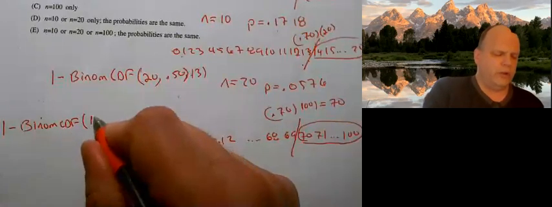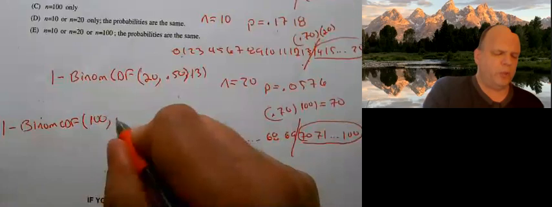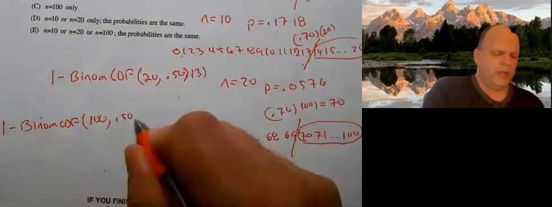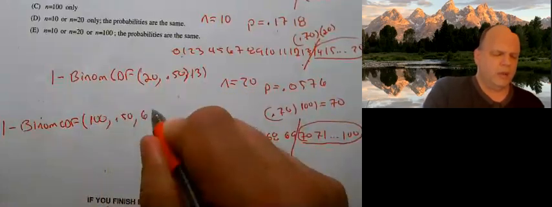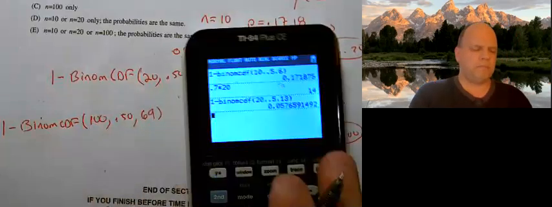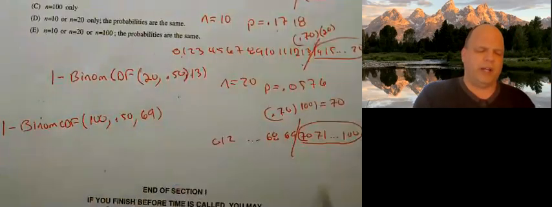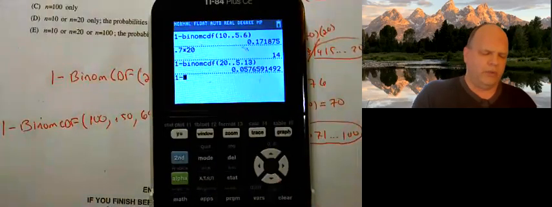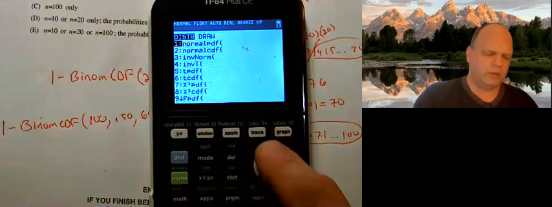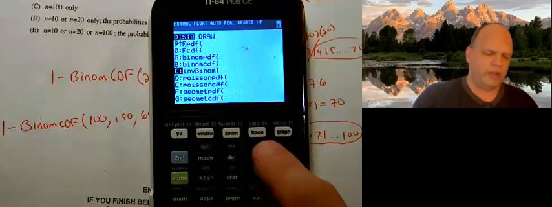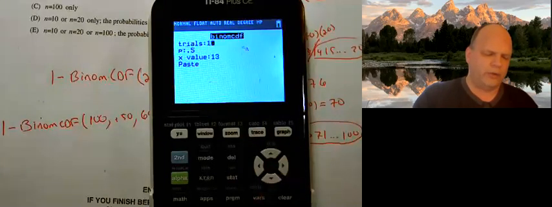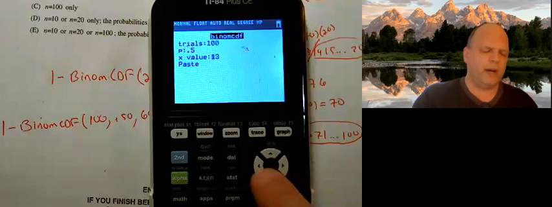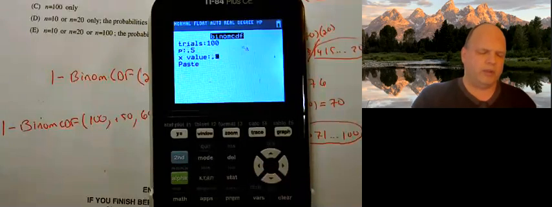Trials is 100. Probability of winning is 0.50. And this is 69, because that's the highest value that I don't win with. So 1 minus second VARS, binomcdf, trials are now 100, my probability is still 0.5, and my x value is 69.